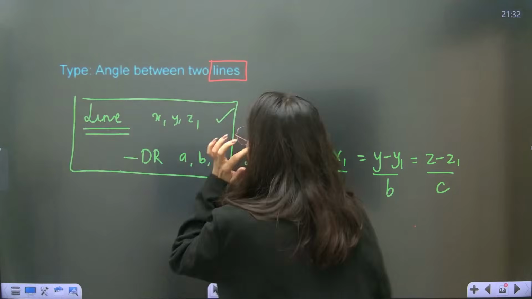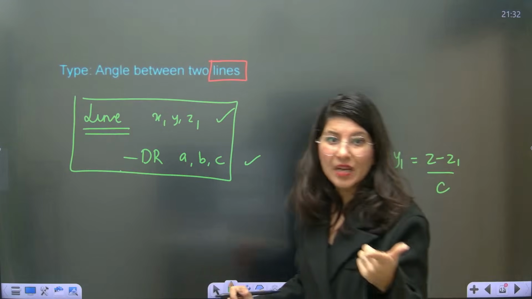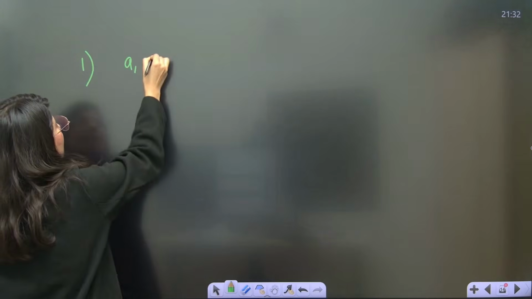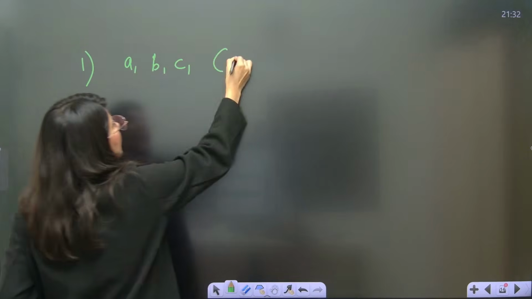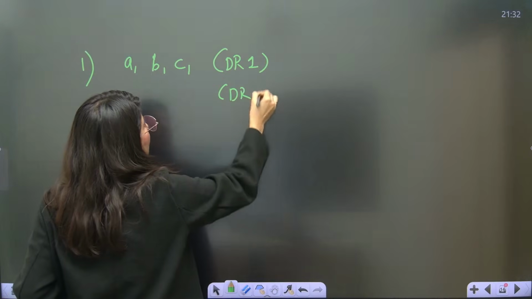Now suppose you have to calculate the angle between two lines. So what do you need? Case number 1: you have a1, b1, c1, the DR of line number 1, and a2, b2, c2, the DR of line number 2.